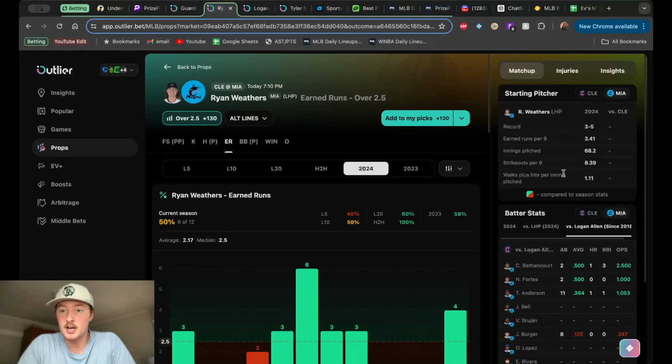So his ERA, we already talked about. His WHIP, 1.11. So that is definitely the edge over Logan Allen, who's a 5.83 ERA so far this year. He's been horrible. 7.82 strikeouts per nine, less strikeouts, and a 1.55 WHIP. So with all that said, why am I slightly leaning Cleveland's side in this one?